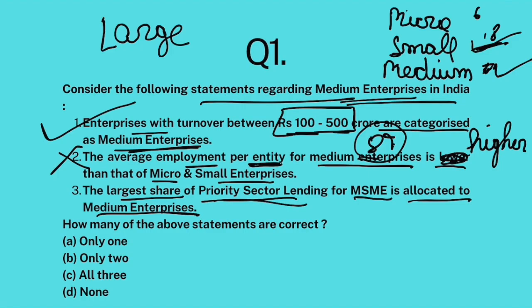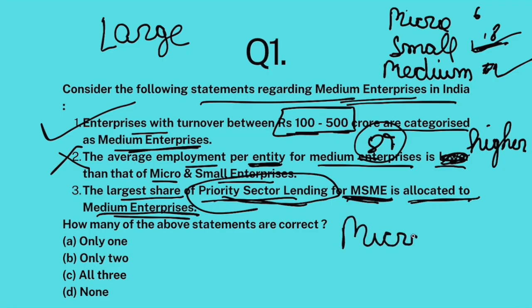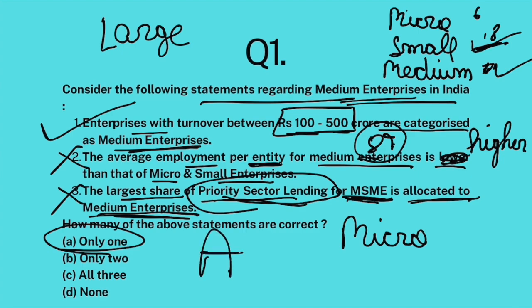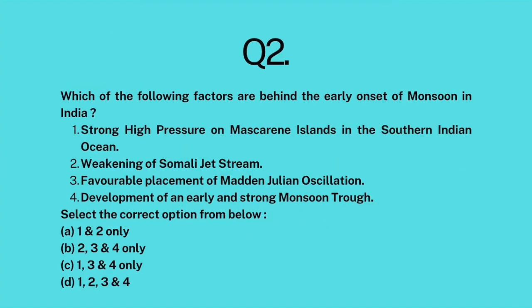Largest share of priority sector lending for MSMEs is allocated to medium enterprises. That's not true. Priority sector loans are provided to MSMEs, but within this category, micro enterprises receive the most loans, or small, but not medium. So this is also false. Only one statement is correct. The answer is A.